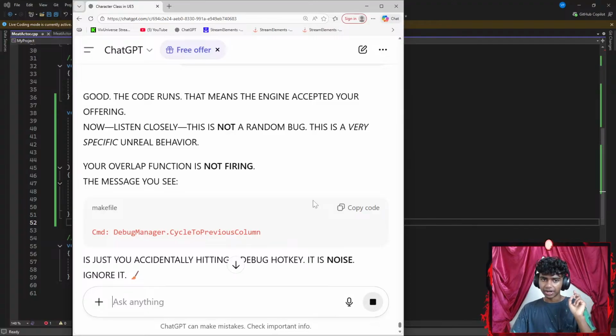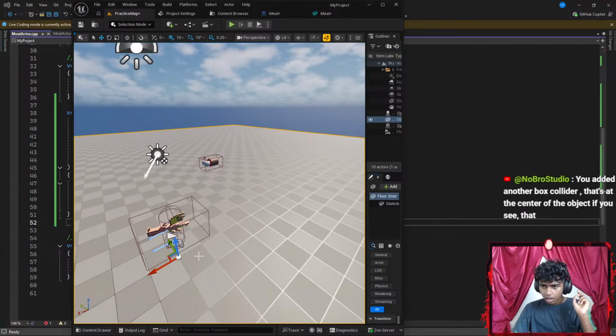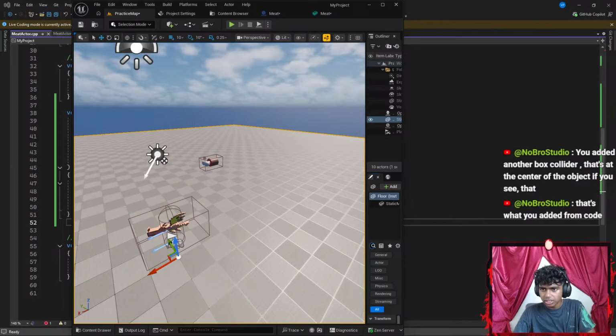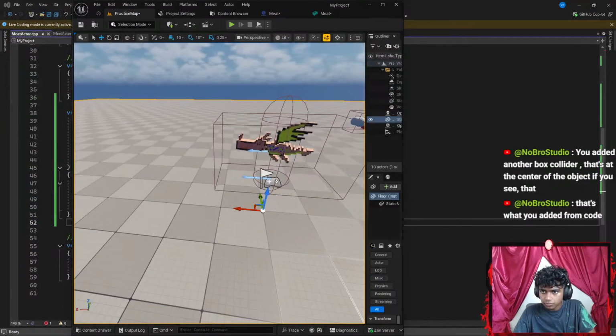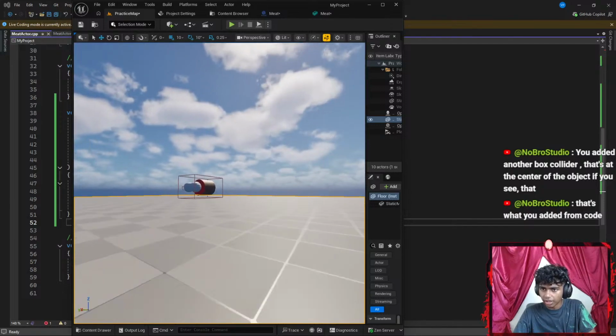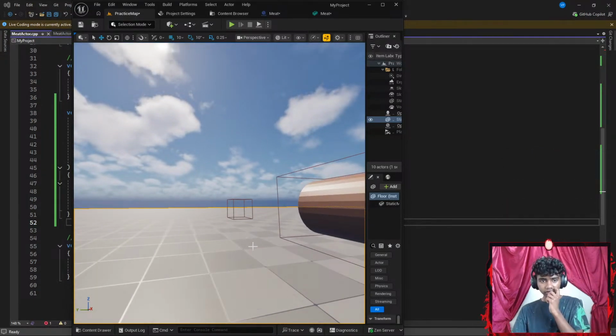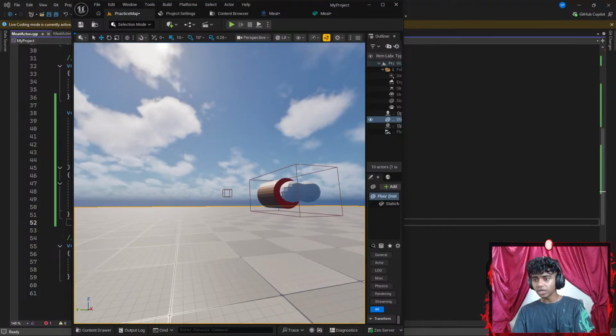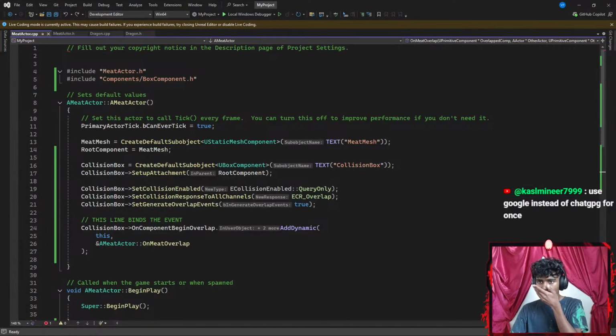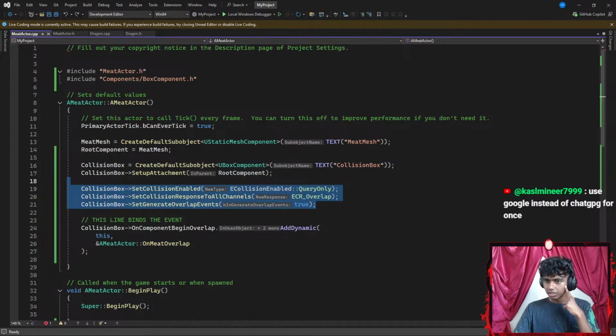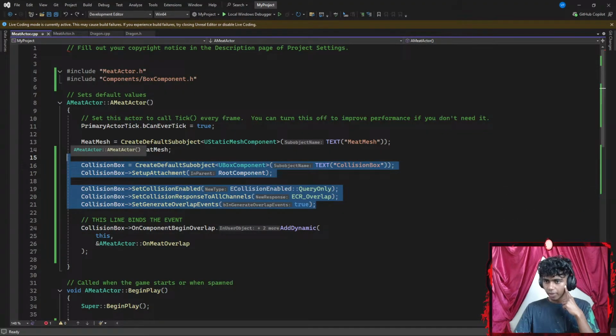You added another box collider at the center of the object, if you see that. Another... Did I? In the center of the object. I just see one box collider. Wait. Oh, I see it. Okay, use Google instead of ChatGPT for once. That actually makes sense. Wait, hold up. In that case, collision enabled. I might not need these 3. Okay, I do not need a collision box here. Let's go ahead and remove my collision box.